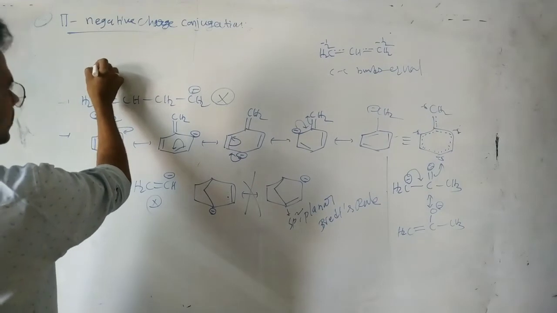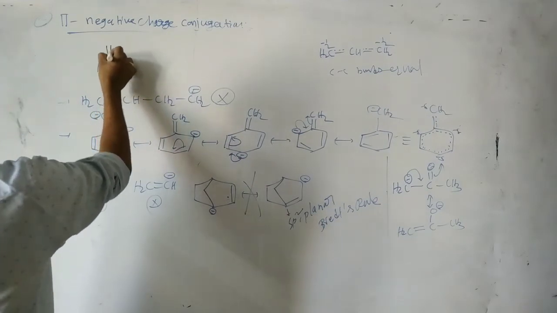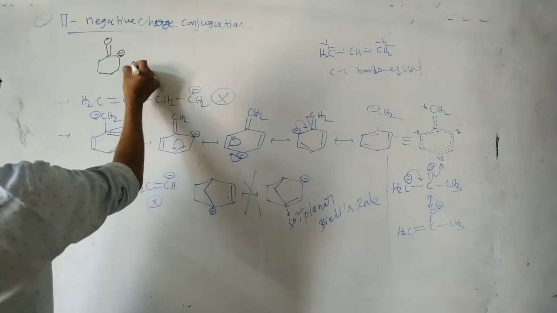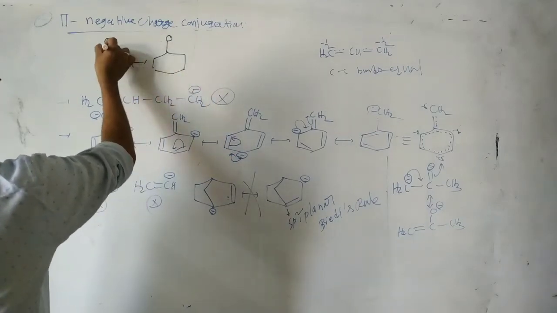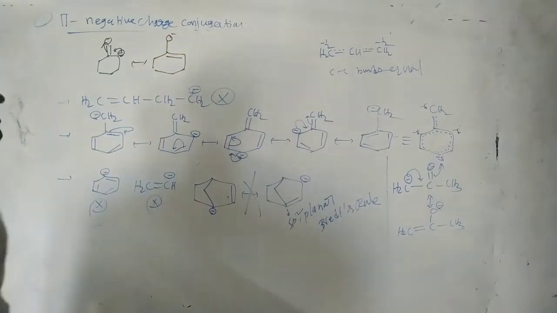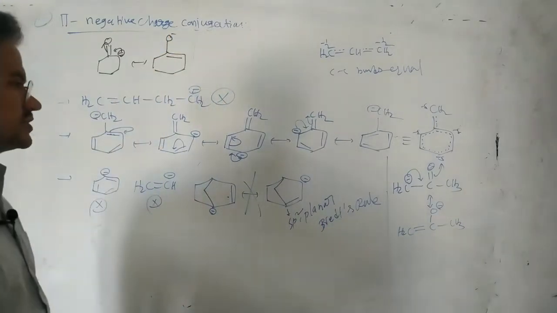Here, double bond O, here negative charge. This is pi negative charge conjugation, like this, minus here, plus.